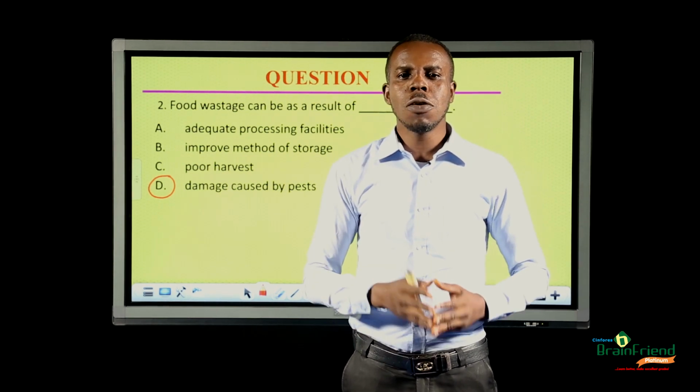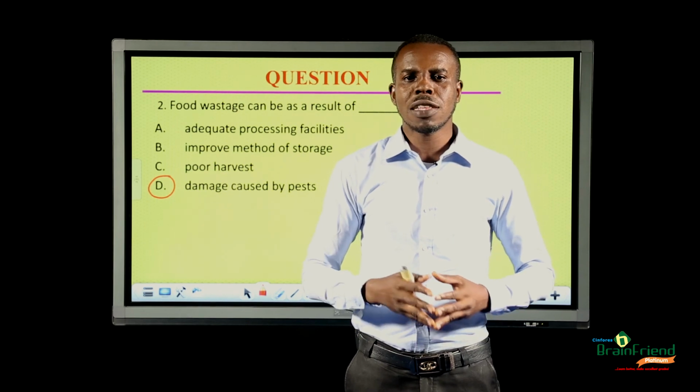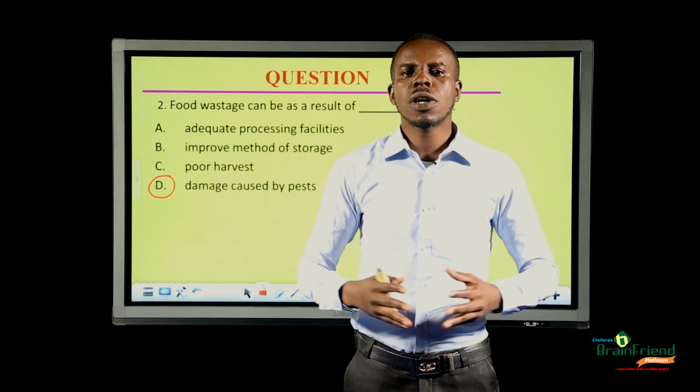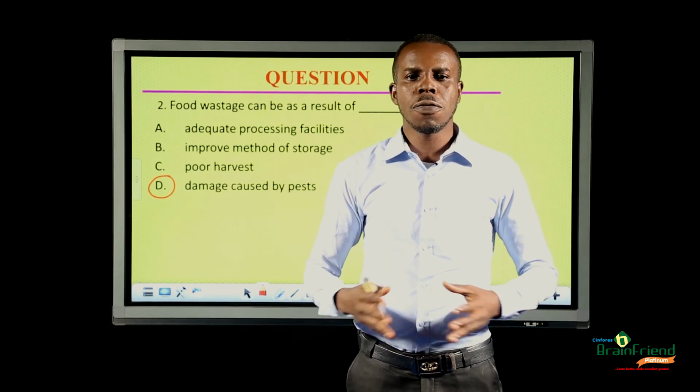This will be all for this lesson. I believe you now know the meaning of crop production. You can state the factors that affect crop production. You can also define food wastage and list some causes of food wastage.